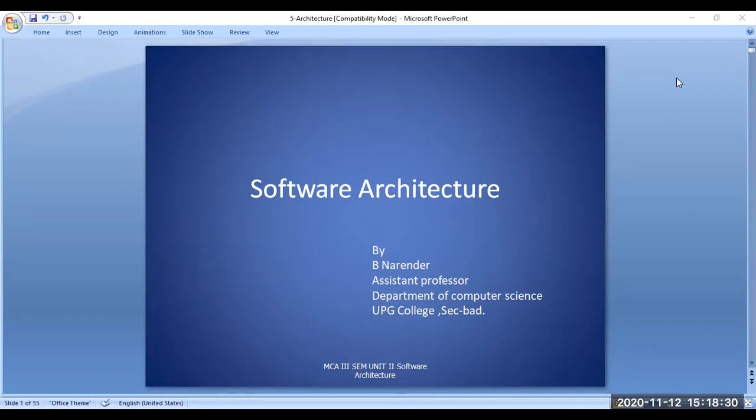See, this is the definition of our software architecture. It is one kind of structure, which contains some important elements, and the relationship among those elements will be considered. It means any software architecture is divided into several parts, partitions.